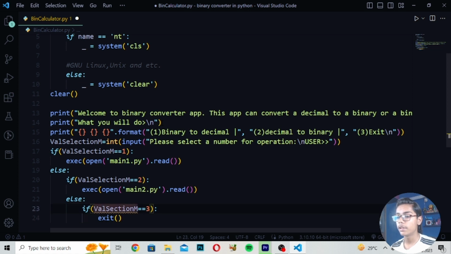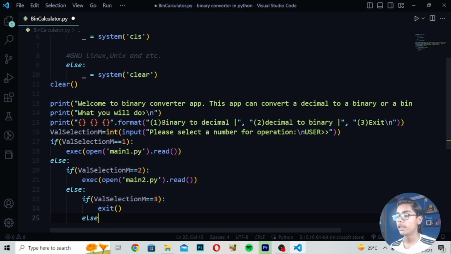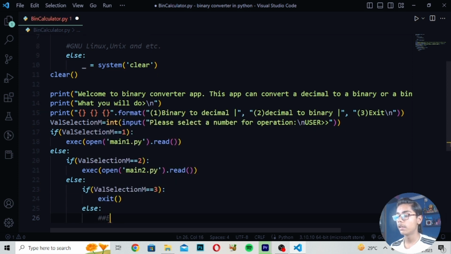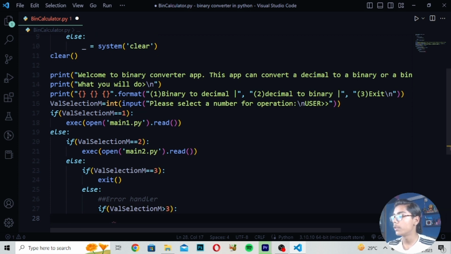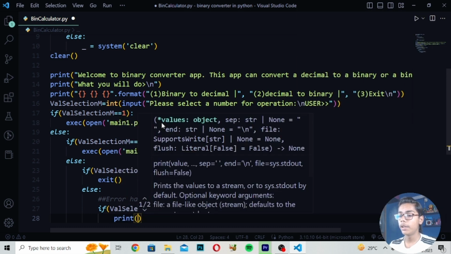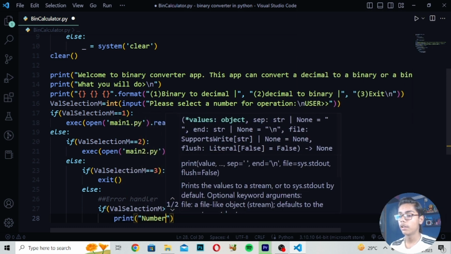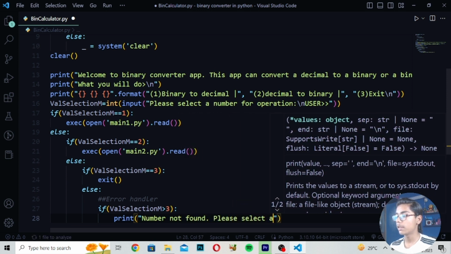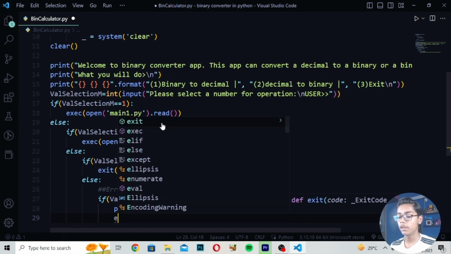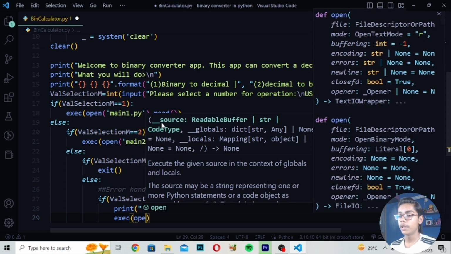Now you can see we have just written this, so here I will be writing, and then you have to write else. In else I will be writing error handler, and then if well selection, then I will be writing this 3 tag. Here you have to write colon and move down, and after moving here I will be printing number not found, and then please select a number from table.